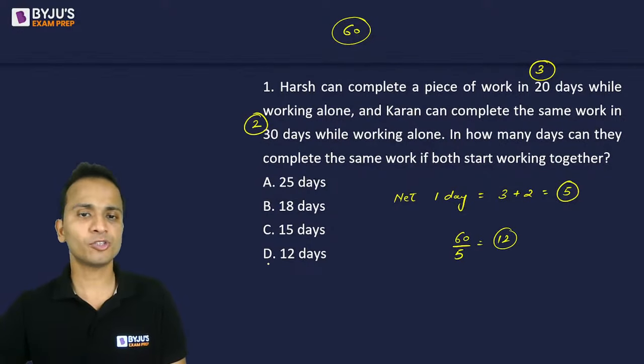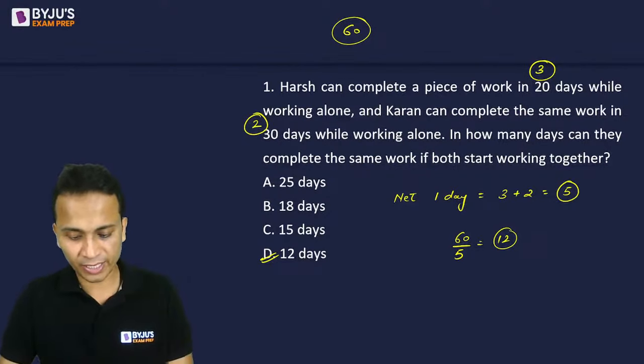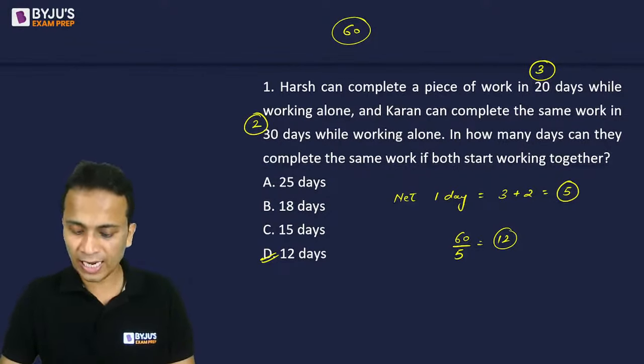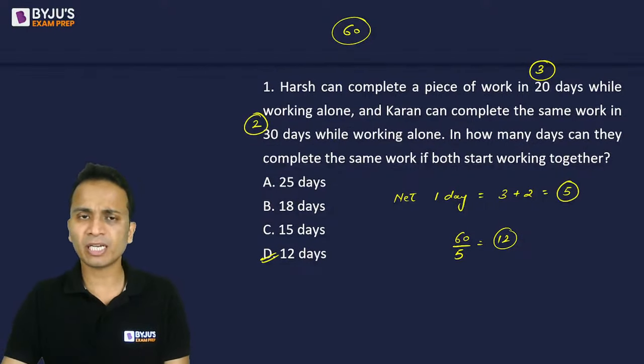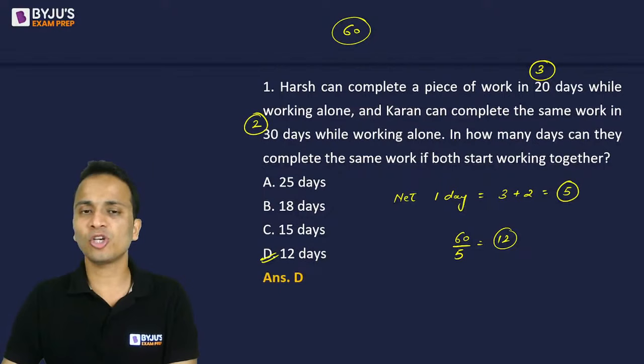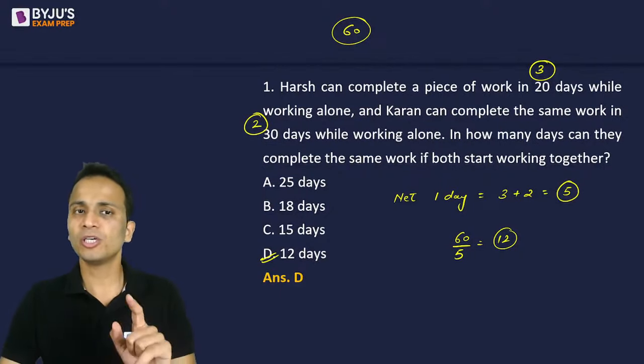So the answer for this question should be 12 days, and this is correctly given by Shweta, Ashmita, and Aman. So three students have given a correct answer. Good, keep it up. The answer is option D. All of you are correct. And let's move on quickly to the next question. Question number two.